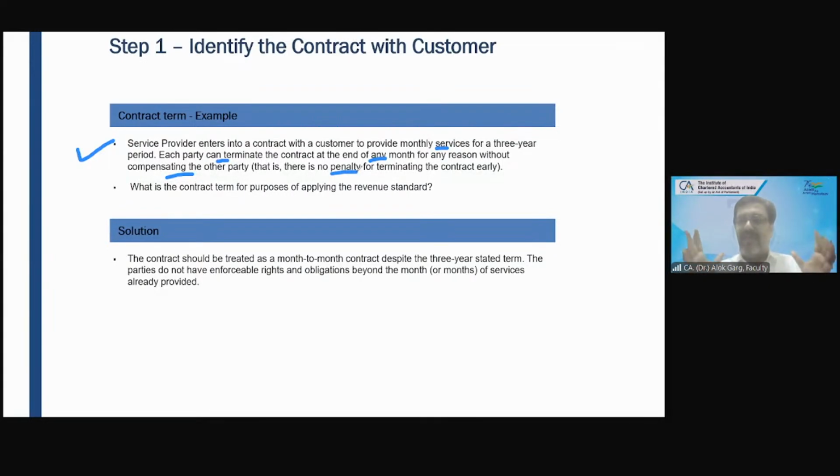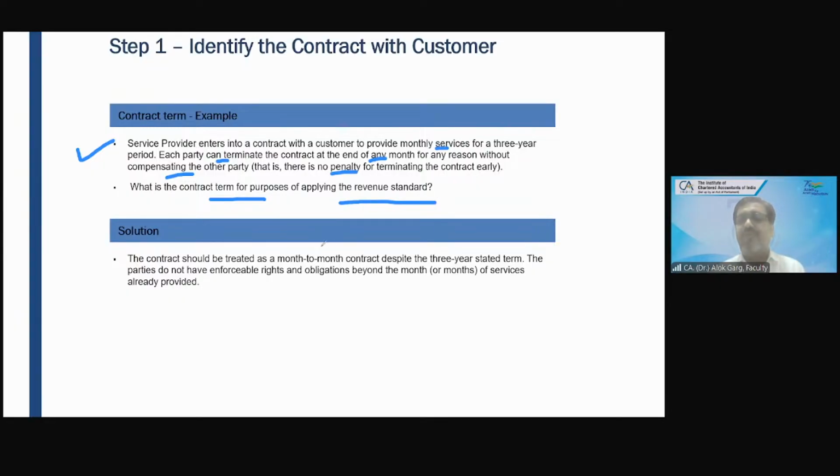While the period is 3 years, at the end of any month, any party can cancel the contract. What is the contract term for purposes of applying the revenue standard? Is it 3 years, or is this a monthly period? So this is a monthly period, sir. Monthly period. So what is your contract term?